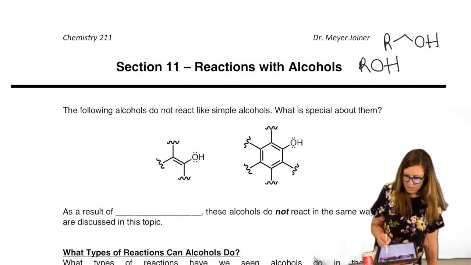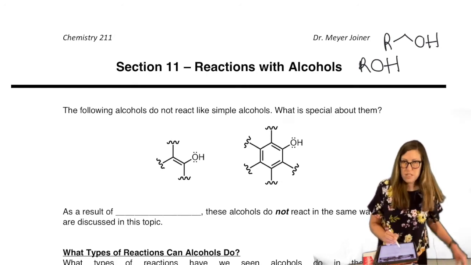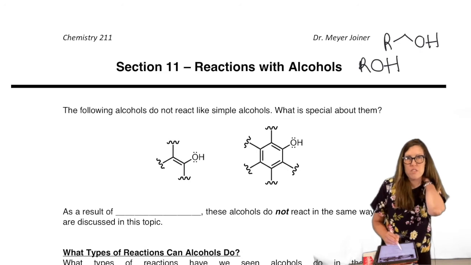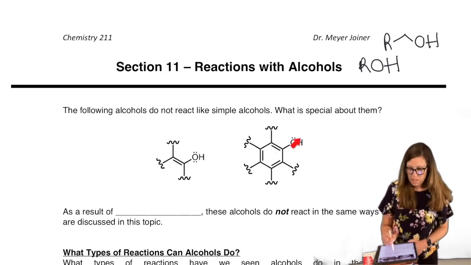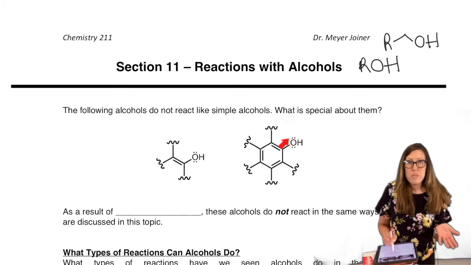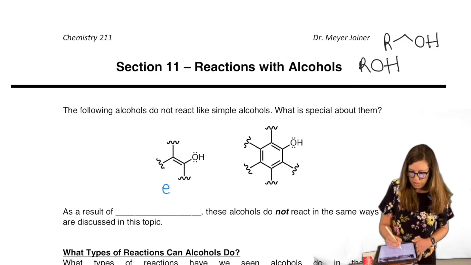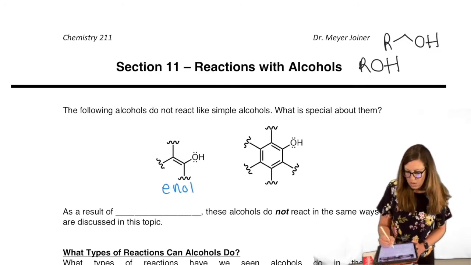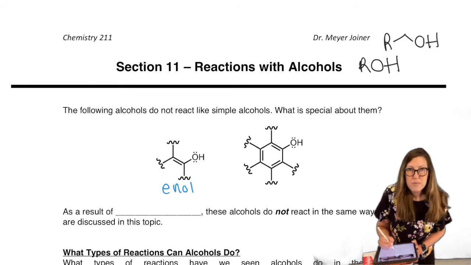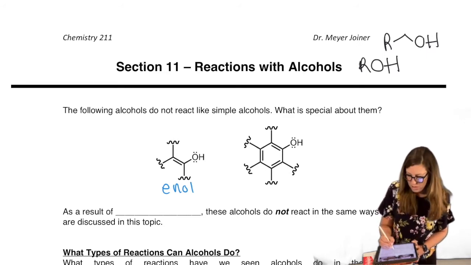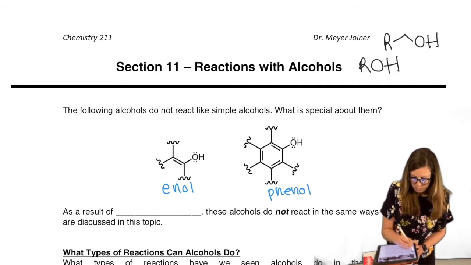When we are reacting alcohols, ROH, we will assume the R is pretty much any generic organic substrate, other than specifically not allowed are the special hydroxy-containing functional groups that are types of alcohols, but they have their own name because they actually react differently. So when we're learning reactions, we're going to assume that we're not starting with an enol, an alkene with an alcohol attached, or a benzene ring, which also contains C=C pi bonds, with an alcohol attached, known as a phenol. Thanks to resonance, they just don't react the same way.